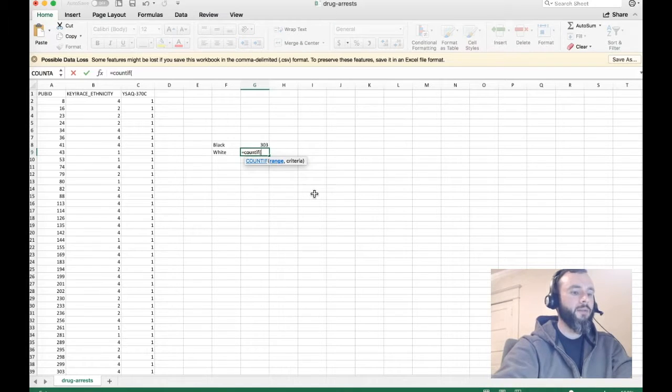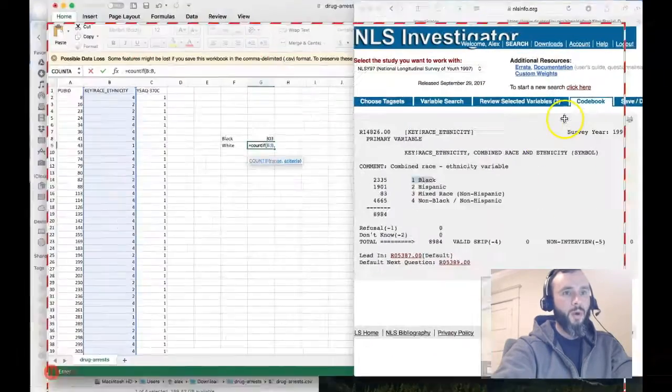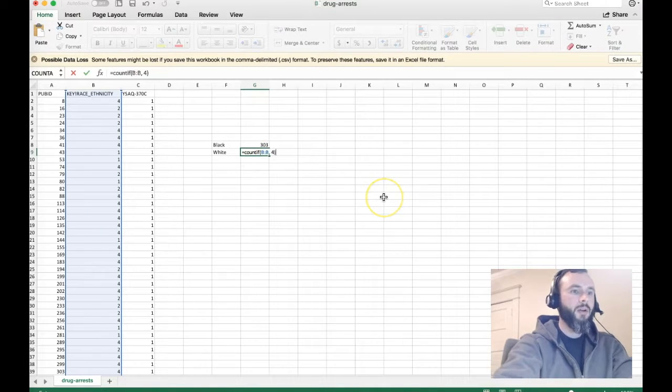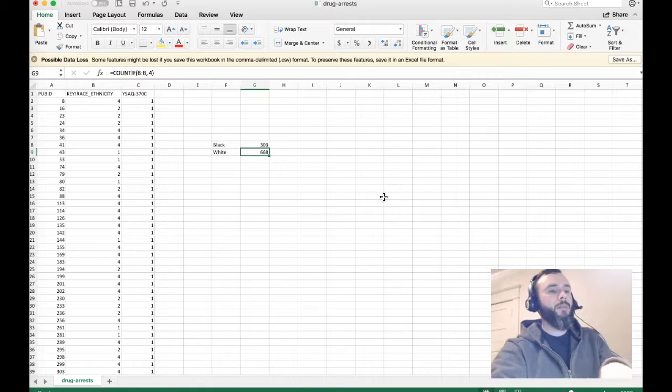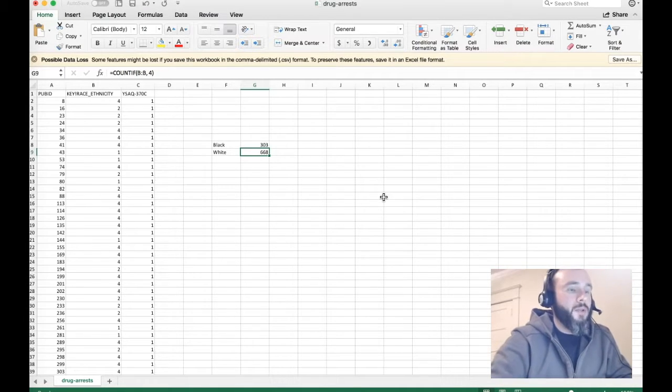I'll do COUNTIF column B, and my code for white was code 4. That's how many white people have used marijuana since the last interview. Notice that there are twice as many white people as black people that have used marijuana.